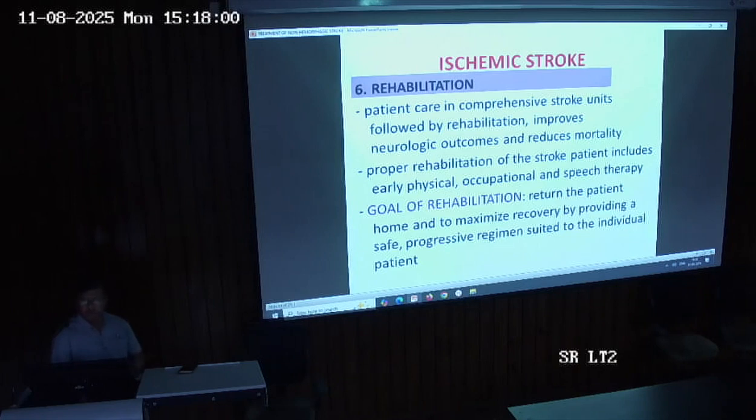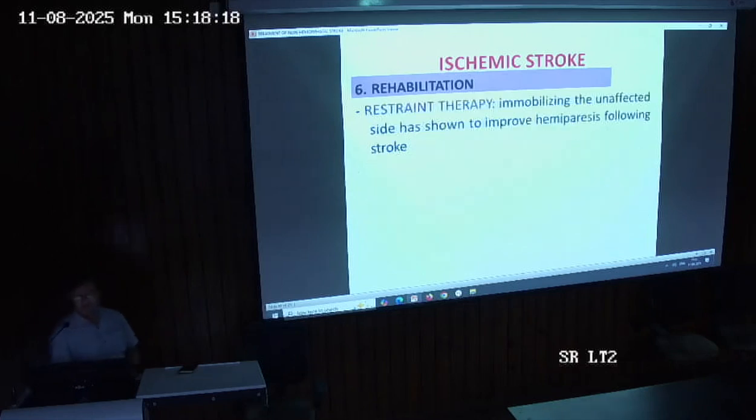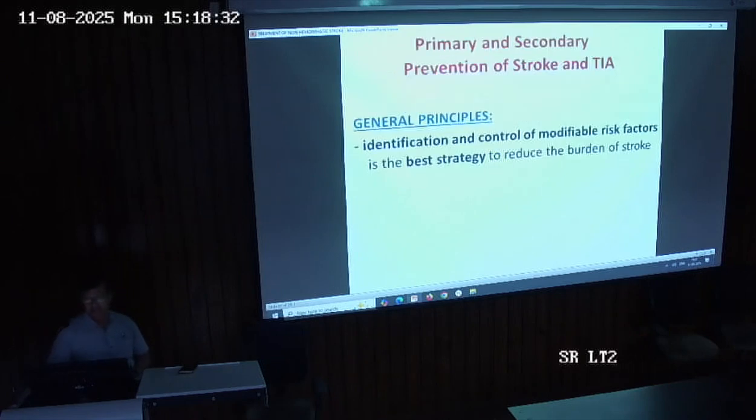Our goal of rehabilitation is to return the patient home and to maximize the recovery by providing a safe, progressive regime suited to the individual patient. So our ultimate goal is to make the patient symptom free so that the patient can be managed at home freely. In rehabilitation, one is restraint therapy. In restraint therapy, we immobilize the unaffected part to improve the hemiparesis following the stroke. So this is one important component of rehabilitation.